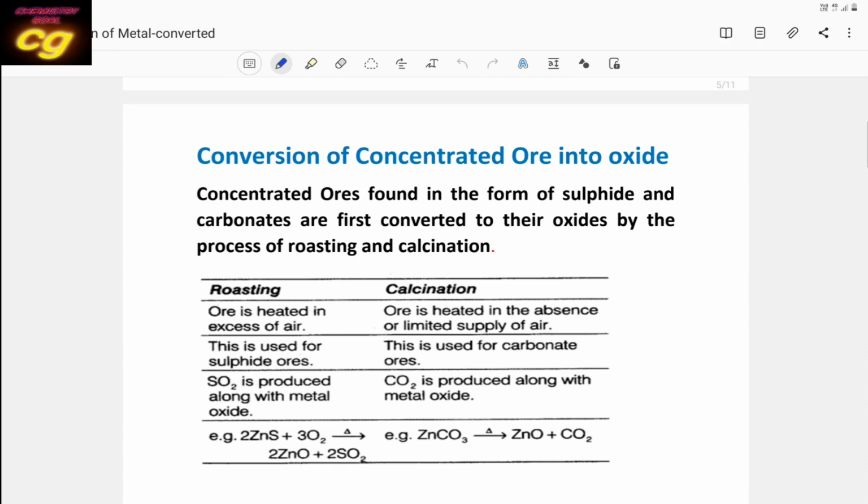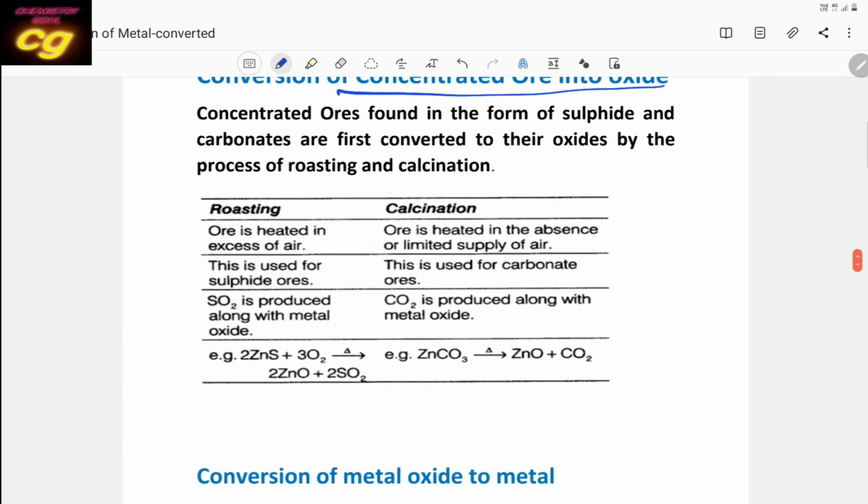Then the next step is conversion of concentrated ore into oxides. We have already discussed that when the ore is converted to oxides, it can be easily reduced to metal. So the next step is conversion of concentrated ore into oxides. Generally two procedures are used for this. Mainly ores which contain carbonate or sulfide can be converted to oxides. How? One process is roasting, another is called calcination.